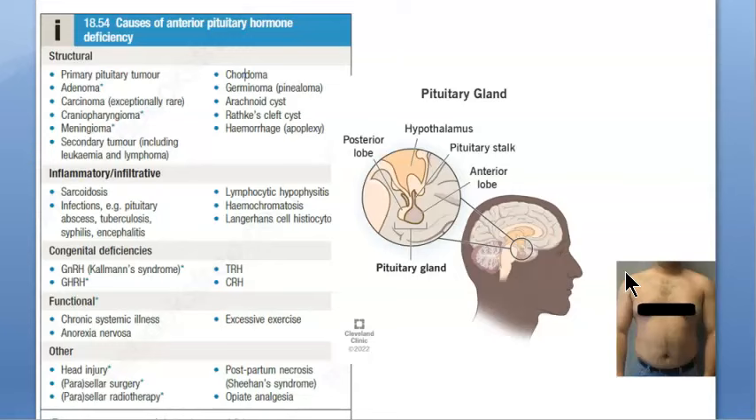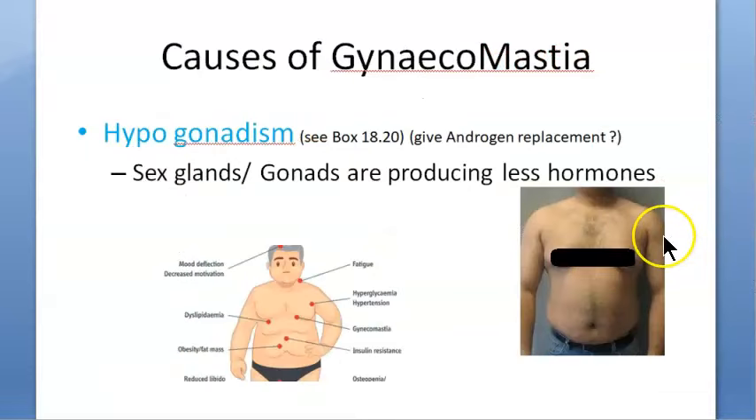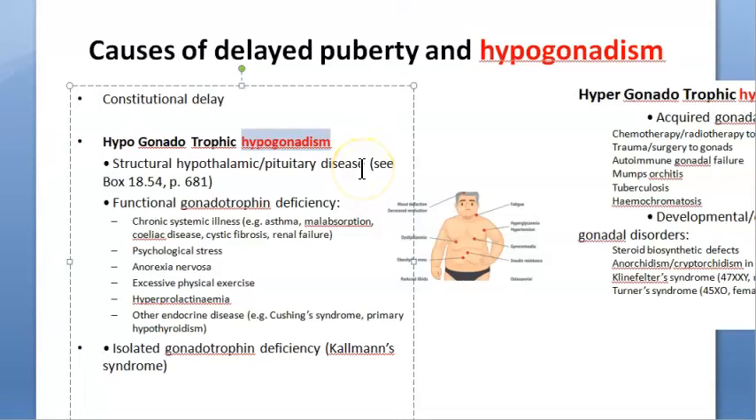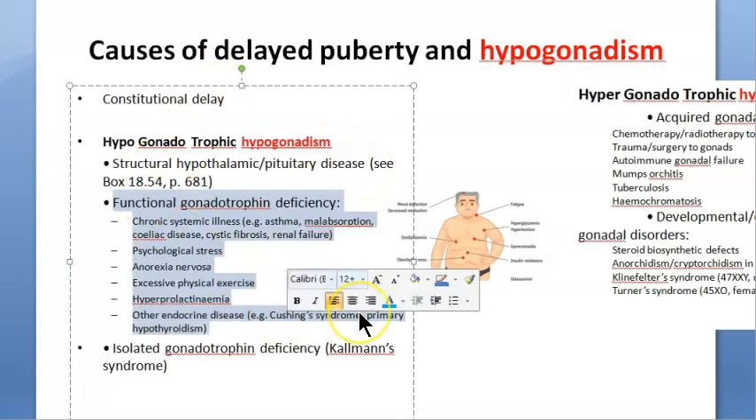Some structural problem with this part of the brain, or some inflammation there, or some congenital deficiency, some functional problem, or some head injury. They're talking about various things. Everything doesn't apply to gynecomastia here, but there is some problem with the brain which is causing this hypogonadism, which is leading to gynecomastia. And this hypogonadism can be because of the pituitary cause. Otherwise, it can also be because of some illness, something which causes gonadotrophin deficiency.